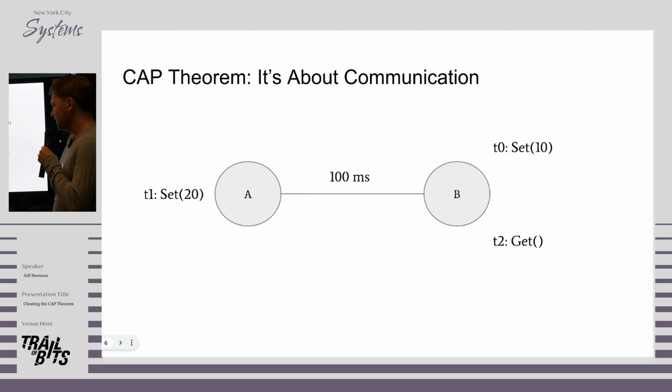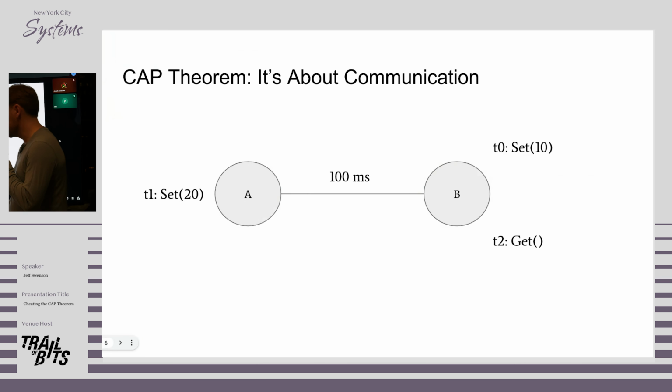But there is an element of truth to this trade-off, and I think it comes down to communication. So if we have two nodes, A and B, that are separated by 100 milliseconds of latency between them, and we set a variable on A, and then we try to read it on B, there's no way around this 100 millisecond tax that it takes for the value to get from A to B. And if you look at this, there are two instincts you can have as an engineer. Instinct number one is, well, the latency is not worth the consistency, I'll figure it out. And the opposite is, I'm not going to give up consistency, how do I avoid this latency?